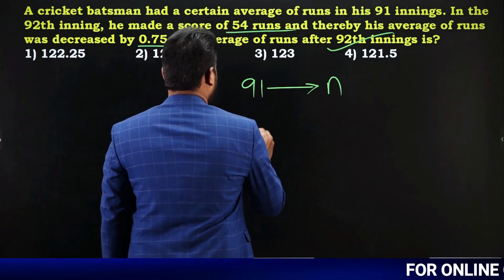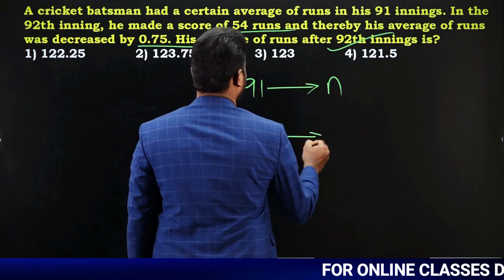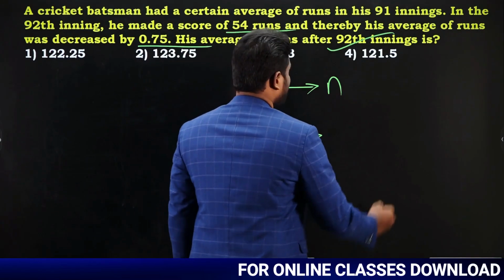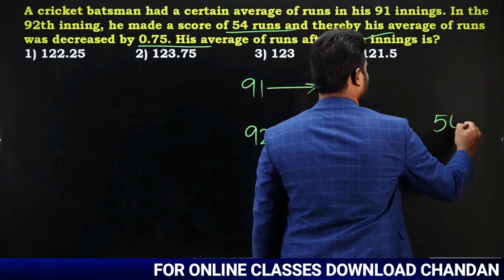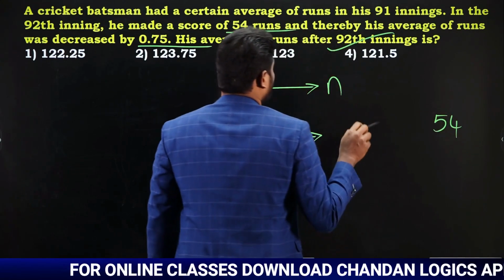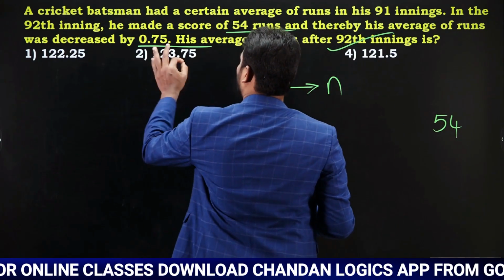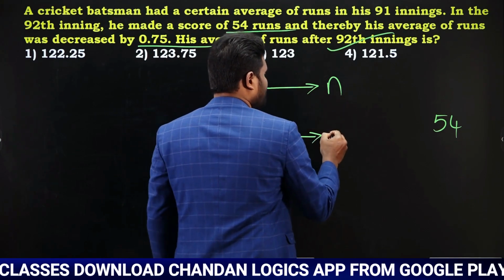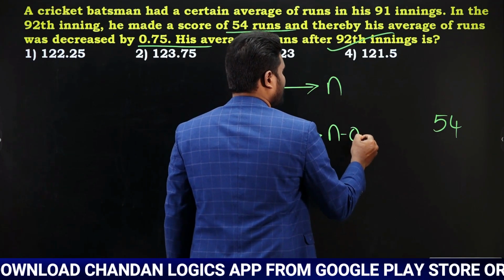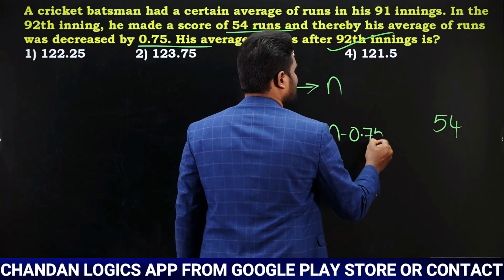Next, what happened in the 92nd innings? In the 92nd innings, he scored 54 runs. Yes or no? He scored 54 runs. Due to this, what happened? The average decreases by 0.75, which means if it is n, now it is going to be n minus 0.75.